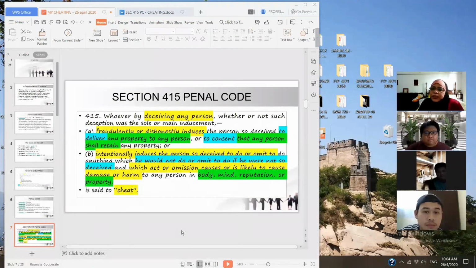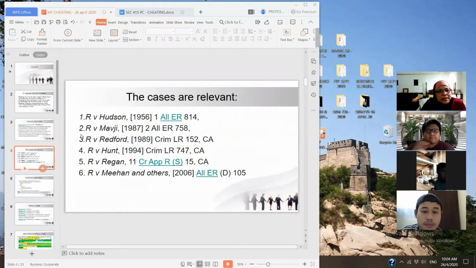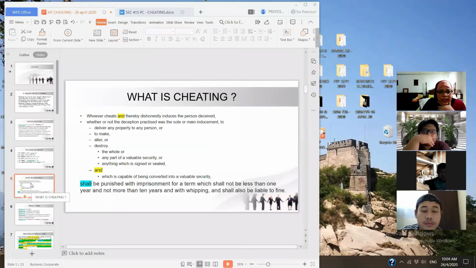Have you looked through the slide? If you look at slide number 7, I have the section in there. So we've looked into that. There are several cases that I list out in slide number 4 for you to have a look at. What is cheating, therefore? Now I'm looking at slide number 5.